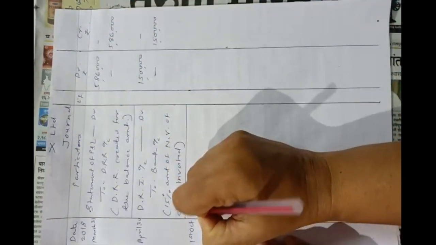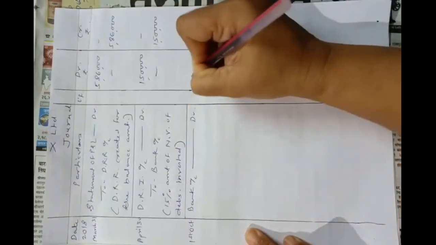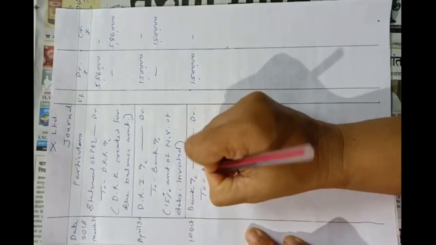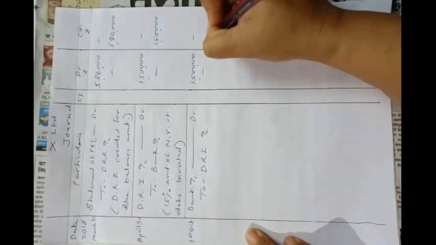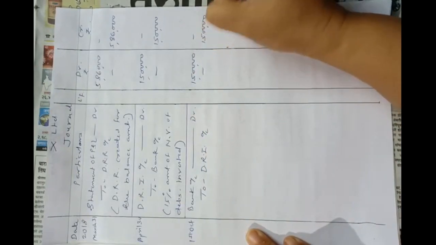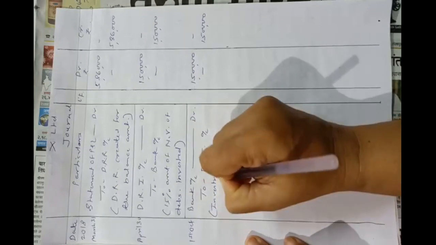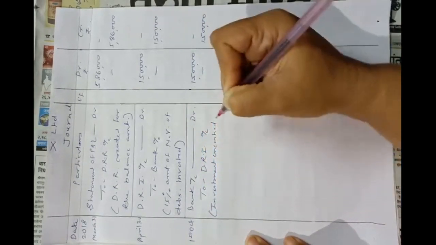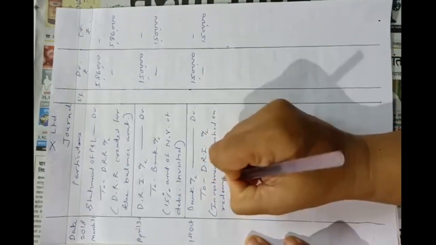So entry will be bank account debit 1,50,000 to DRI, debenture redemption investment account 1,50,000. Investment encashed or realized or sold on redemption. This is the narration.